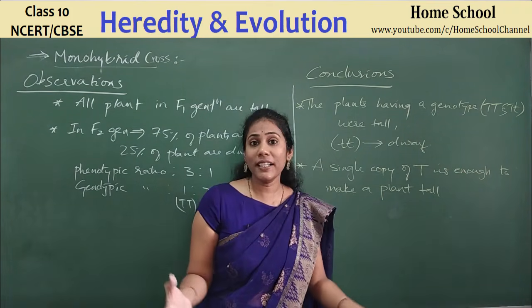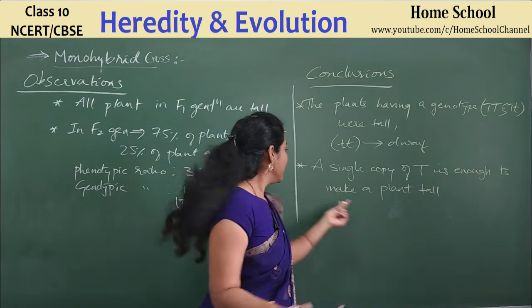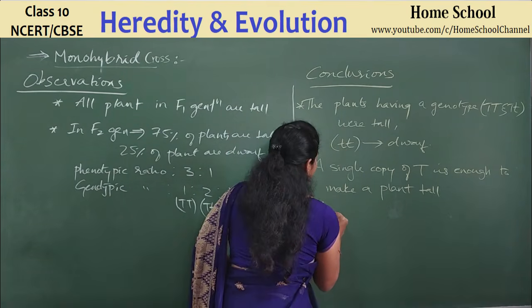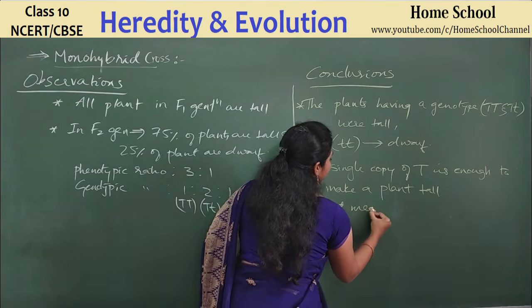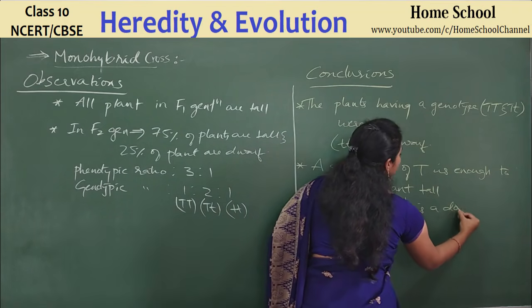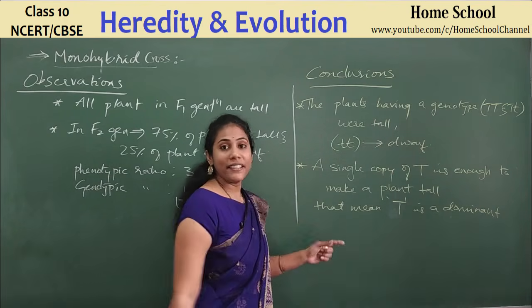That means what can you conclude? A single copy of T is enough to make a plant tall. That means T is a dominant gene.